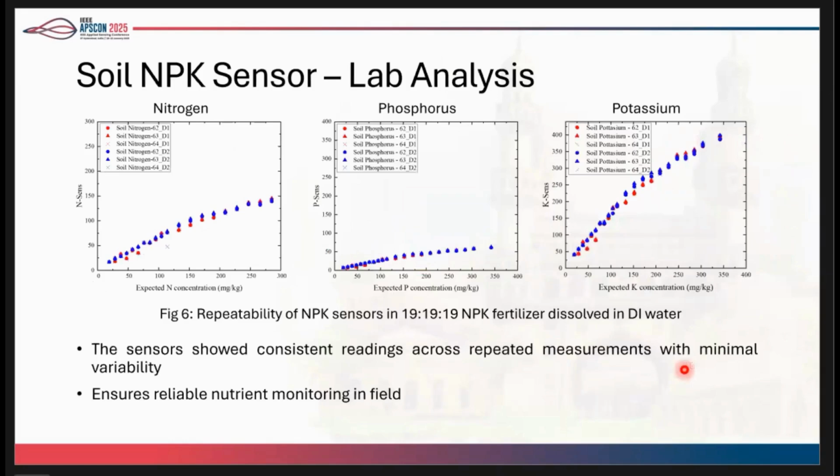Now coming to NPK sensors, first we studied the variability of the sensors from the same OEM. For that, we took 19 NPK fertilizer, in a particular ratio. We mixed it in a water solution, and then we tested all the parameters, and we see it is within 2% variability in each of the sensors. So the variability is confirmed from this experiment.